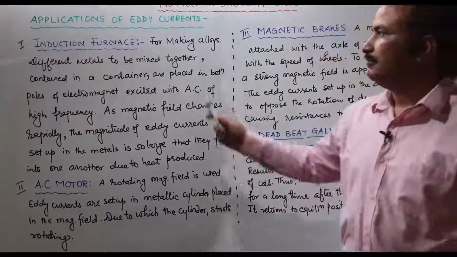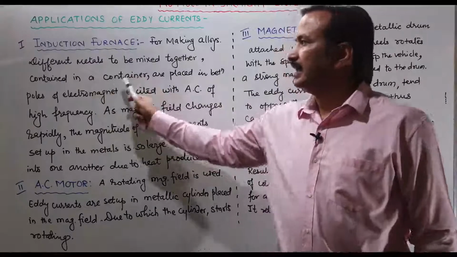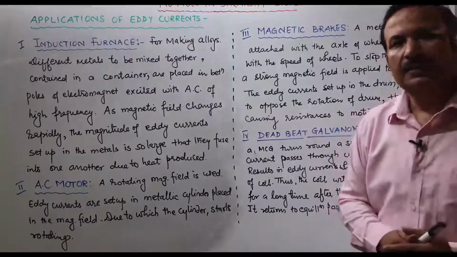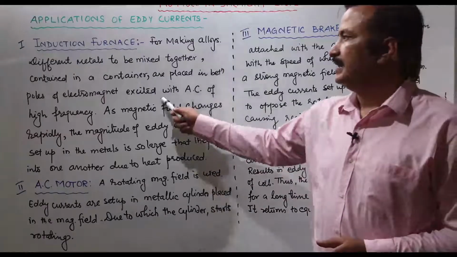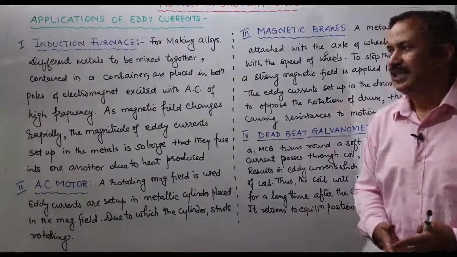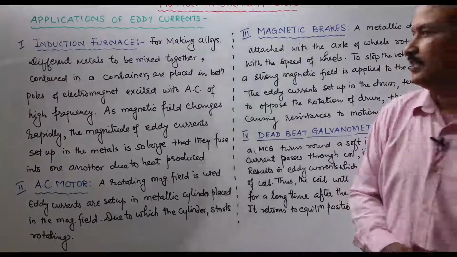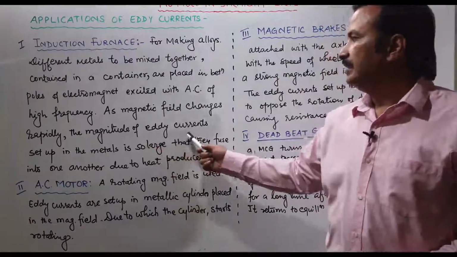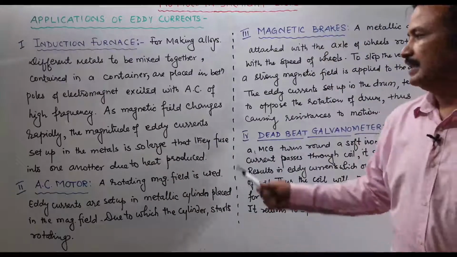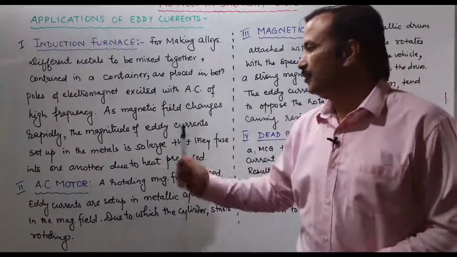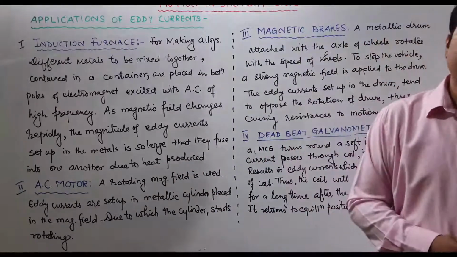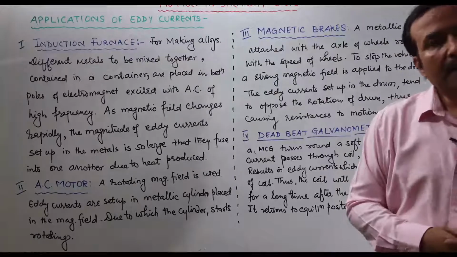Yes. So whatever metals are to be mixed, they are contained in the container and placed in between the poles of the electromagnet and excited with AC of high frequency. What will happen? Flux will change rapidly, and when flux changes, you will find eddy currents of such large magnitude are set up in the metal that they fuse into one another due to the heat produced. इतना heat produce हो जाता है कि they will fuse together and form the alloy.